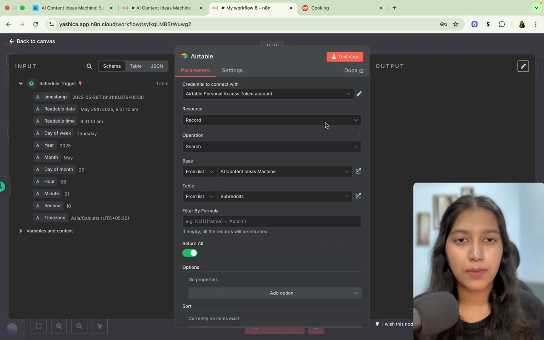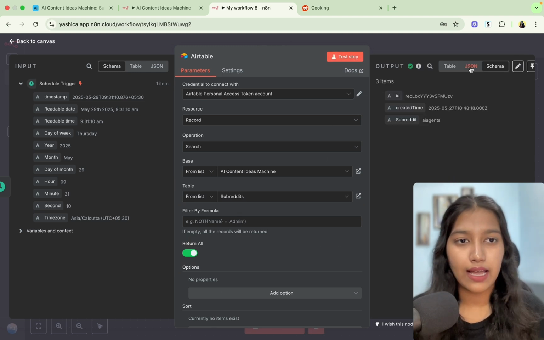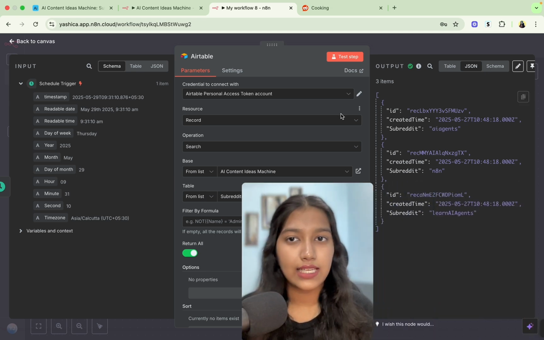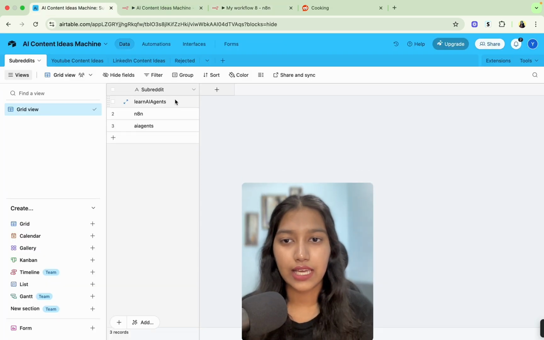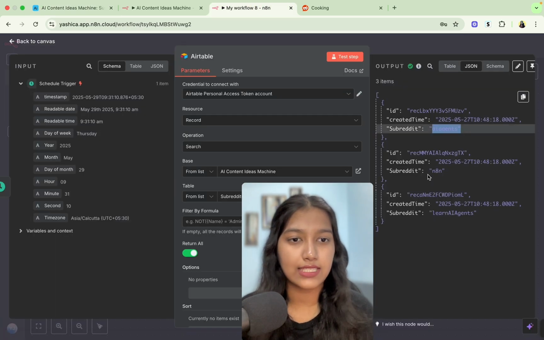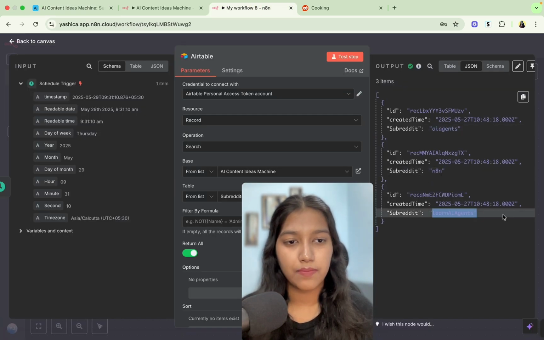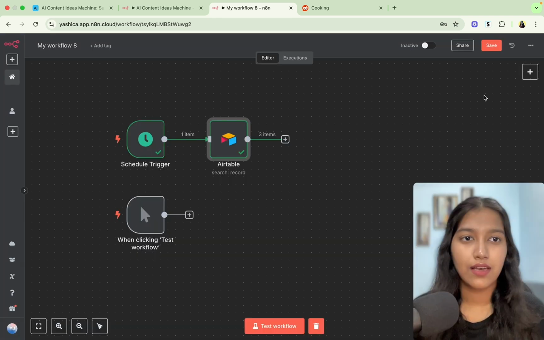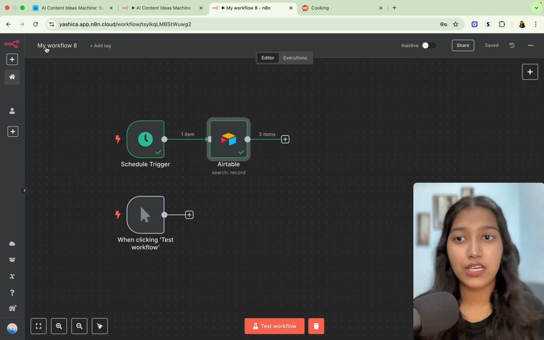For this, it's going to be empty. Just click on test tab. And if you go to JSON, you will be able to see that it got these 3 fields. As you can see, learn AI agents, N8N, and AI agents. And if you see here, we have the same ones here as well. This will be required when we're going to scrape Reddit, because we will have to tell it which communities to scrape. After that, don't forget to save the automation, and if you want, you can rename it as well.